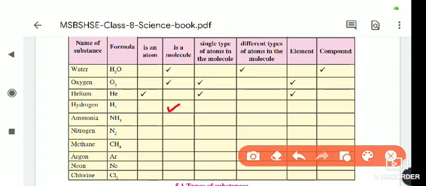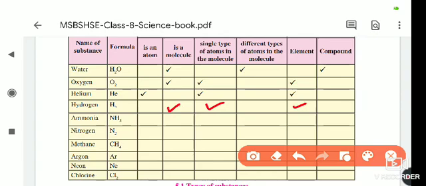Yes, H and H only, so it is a single type, so the correct mark is given. Next, is it an element or a compound? It is an element, because only one kind of matter is present in the hydrogen molecule, that is hydrogen, H only.